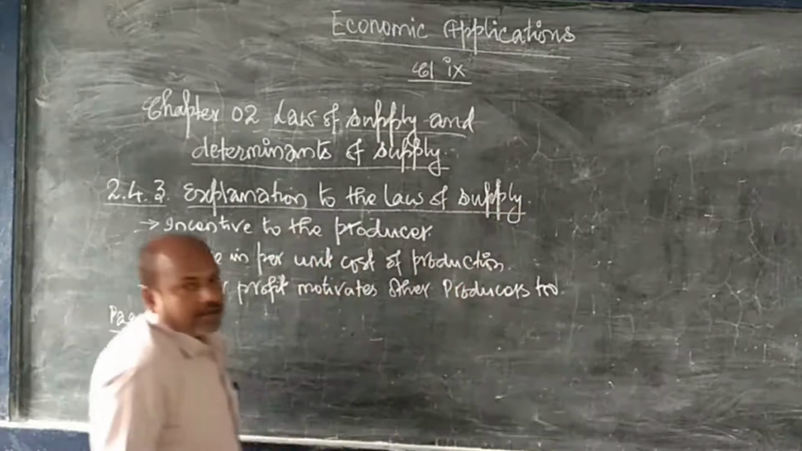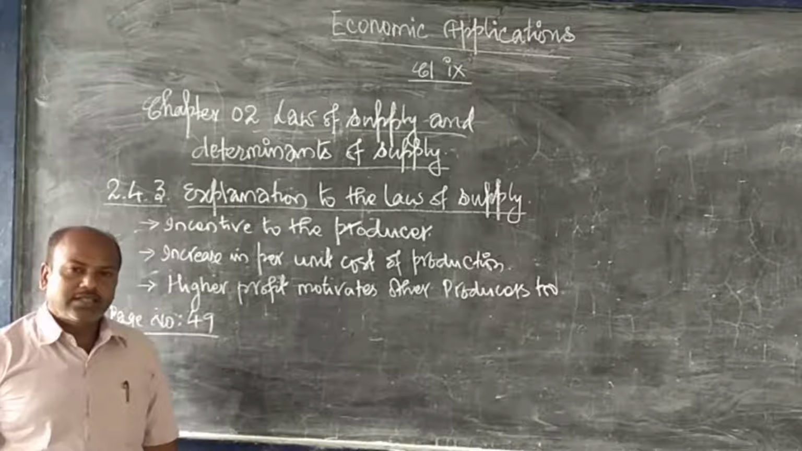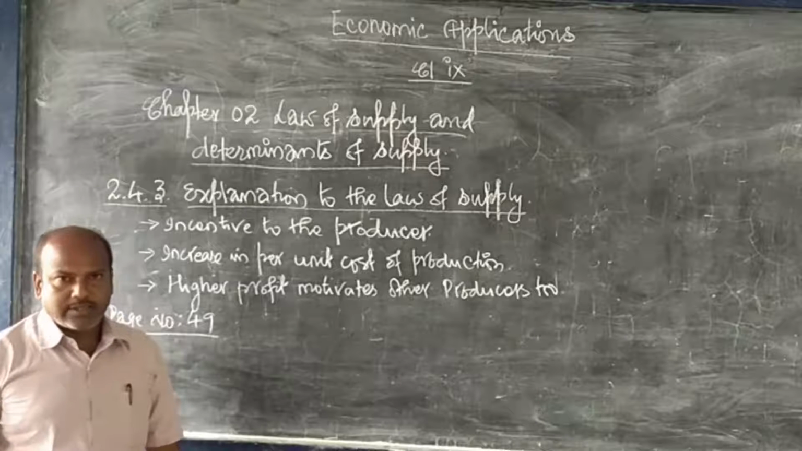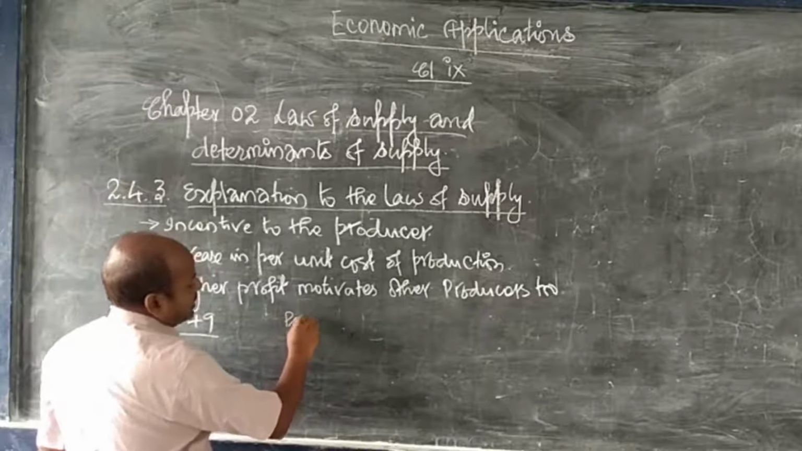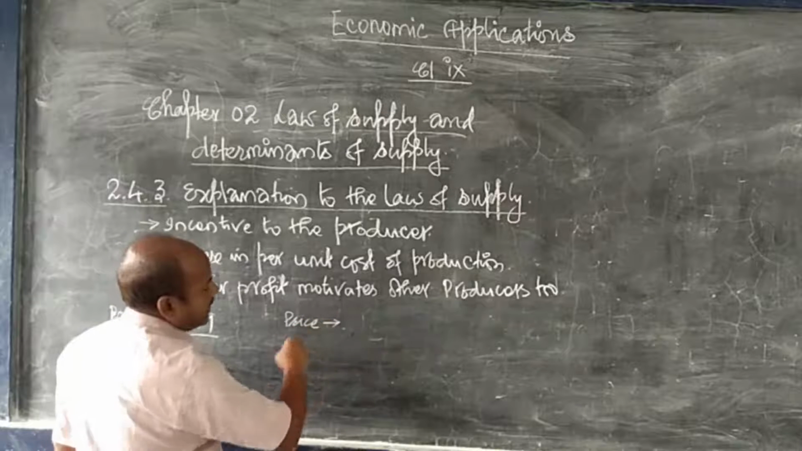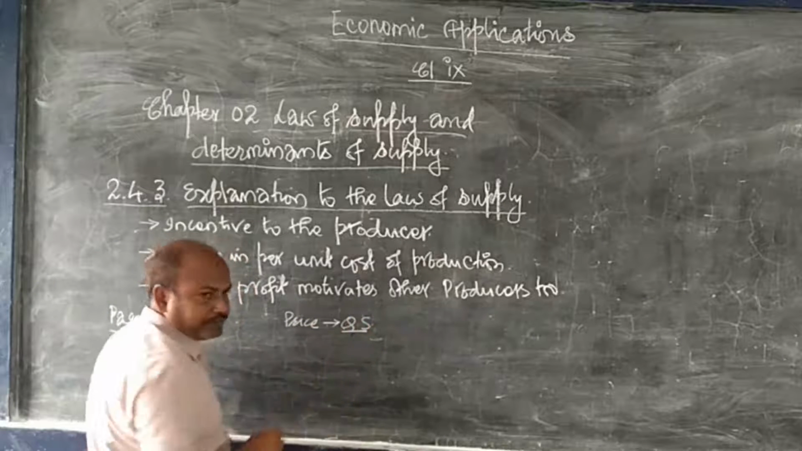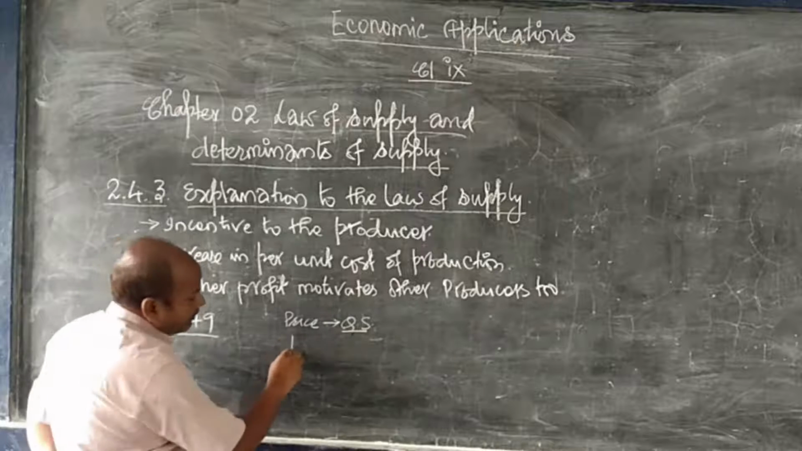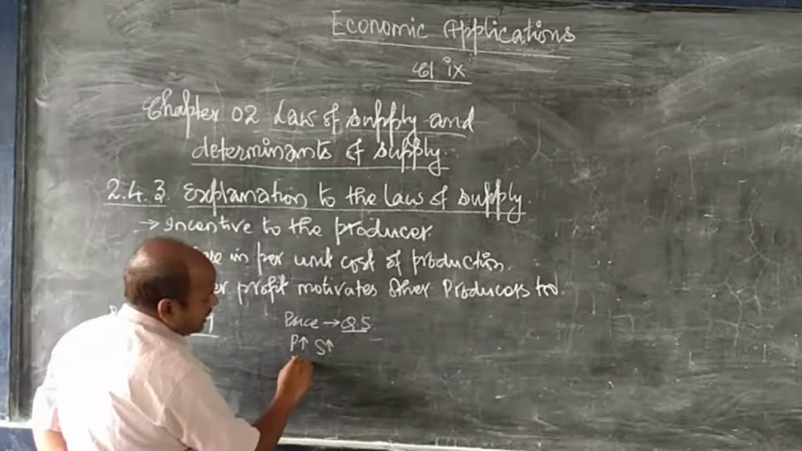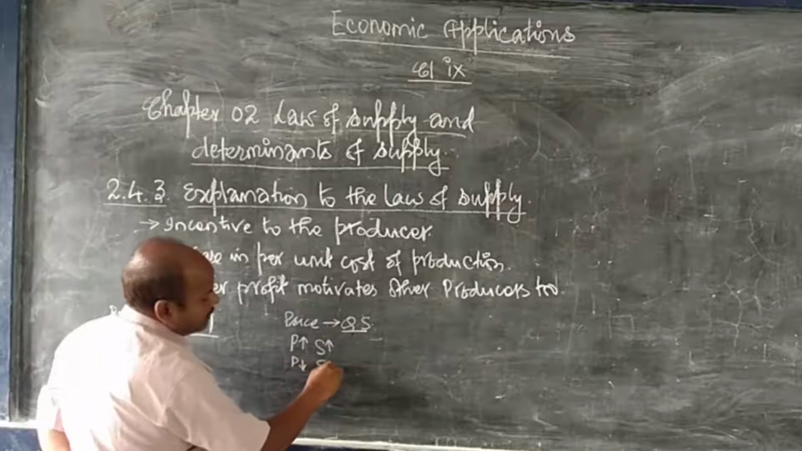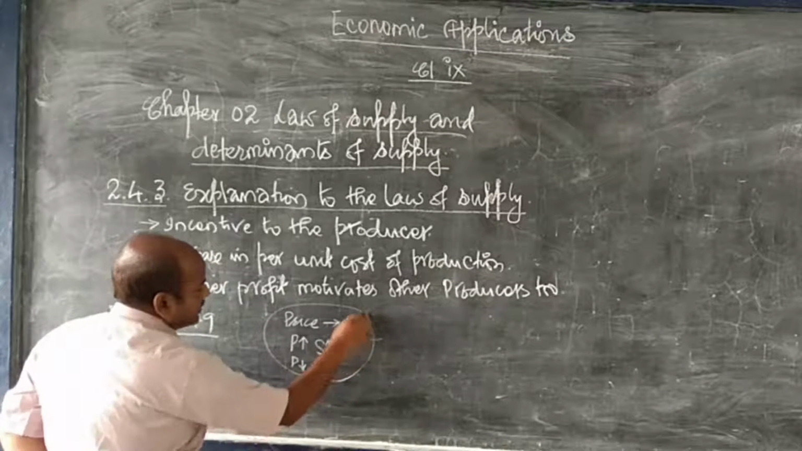Now, what does the Law of Supply state? The Law of Supply states a direct relationship between the price and the quantity supplied. That means when the price is higher, supply also will be higher, and when the price is low, supply also will be low. Now, why do you think we have a direct relationship?